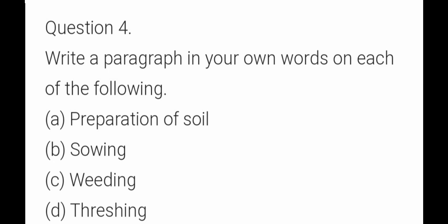Then comes threshing. In threshing we have seen how we will be going for threshing. Threshing is nothing but the method of separating the harvested grain from the chaff. So this we will be doing manually. Persons will be there, they will be just beating it, or we will be allowing the animals, or we will be having a combine harvester wherein we will be using it. They will be doing this work. So in this one, the seeds will be separated from the chaff manually by dropping the grains with the chaff from a height. So all those things you have to write down in this question.